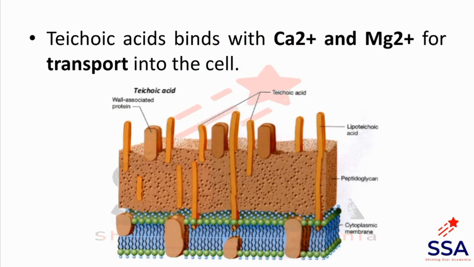Teichoic acids bind with calcium and magnesium for transport into the cell, because teichoic acids have negative charge due to the phosphate group, PO4 minus. So this will help in the transport of calcium and magnesium. These ions can bind with negatively charged teichoic acid, and teichoic acids help in the transportation of cations, or positively charged ions, into the cell or out of the cell.